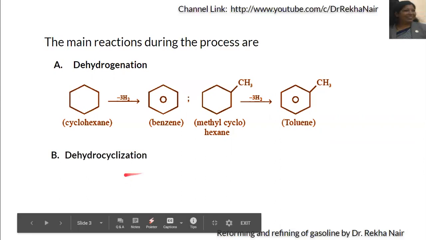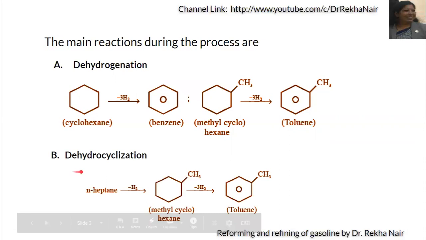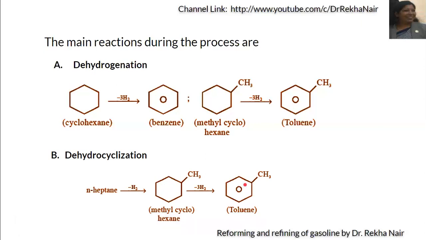The second reaction is dehydrocyclization, that is a removal of hydrogen and there will be cyclization process. So we have N-heptane, which is a straight chain compound. On removal of hydrogen, it is converted into a cyclic compound, and then again on dehydrogenation, it is converted into aromatic compound. That is, by removal of hydrogen, N-heptane is converted into methyl cyclohexane and then to toluene, that is cyclic compound and the aromatic compound.